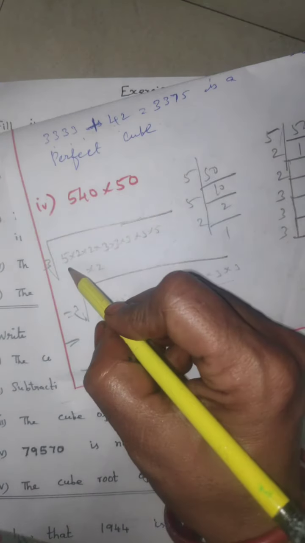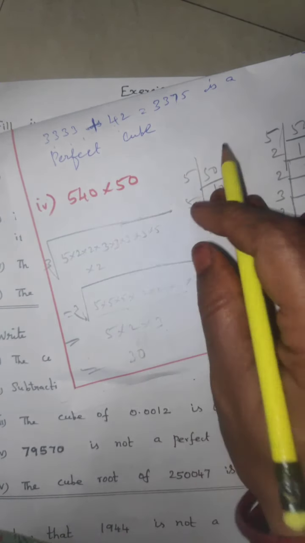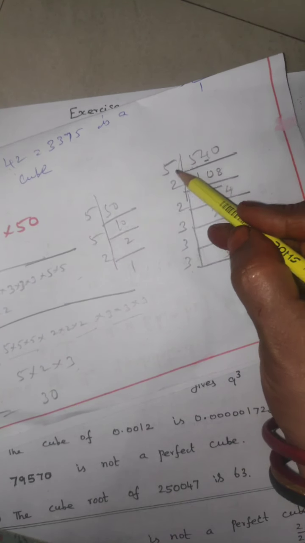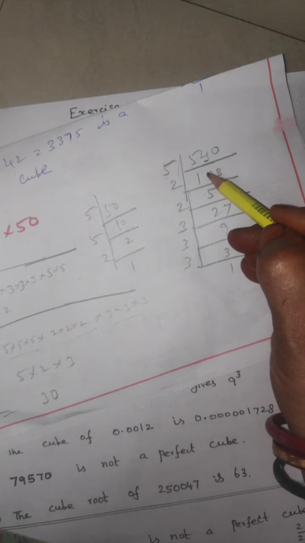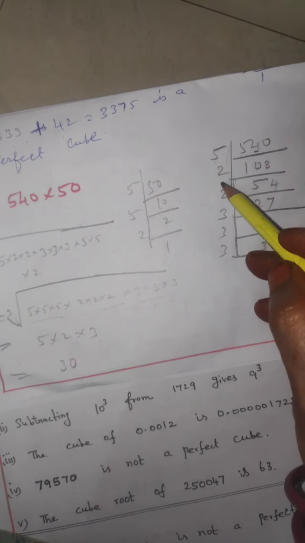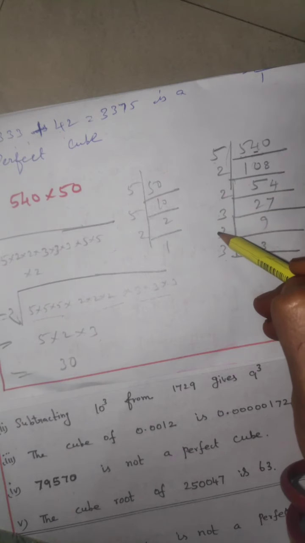540. To find the cube root of this number, use the LCM method. 5 into 5 times, the 5th table is possible. 1 5 is 5, 4 is not possible, 0, 5 8s are 40. Find one by one, and the answer is 5 into 2 into 2 into 3 into 3 into 3.